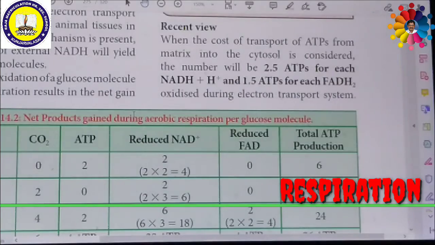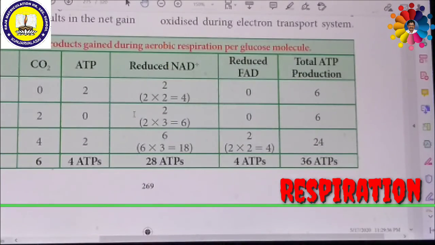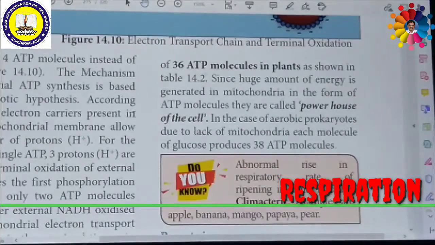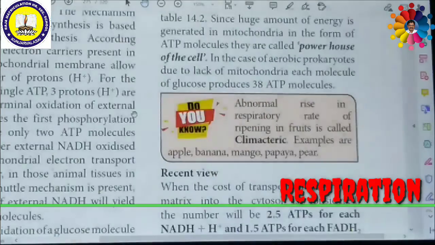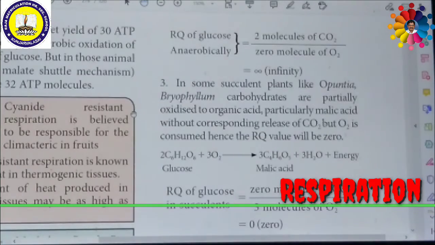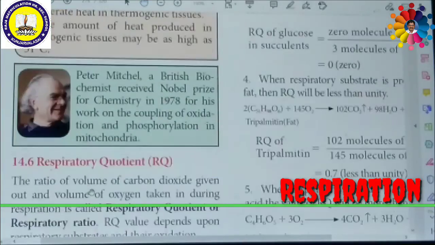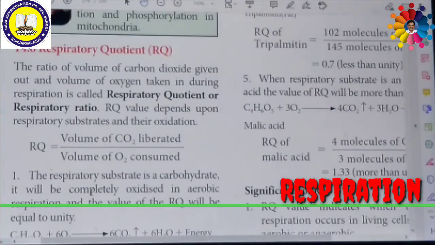That means respiratory quotient is equal to the volume of carbon dioxide evolved over the volume of oxygen consumed. This depends on the respiratory substrate, so the respiratory quotient may change depending on what kind of respiratory substrate is utilized.